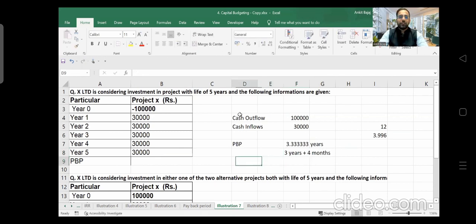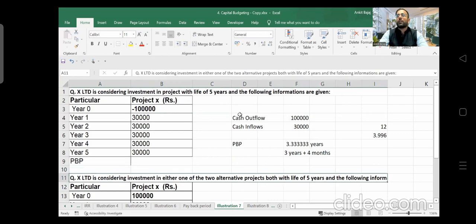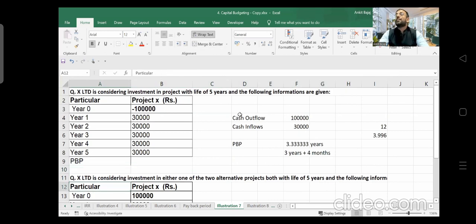So now, we have learned how to calculate payback period when the discounting rate is not given in the question. But what if the discounting rate is given in the question? See, being a finance person, to find out the accurate result, you have to use the discounting factor every time, right?